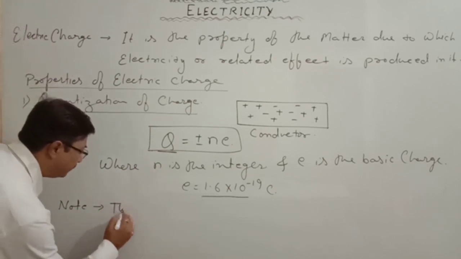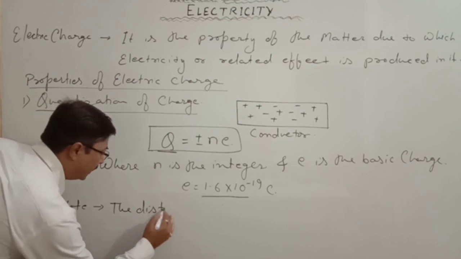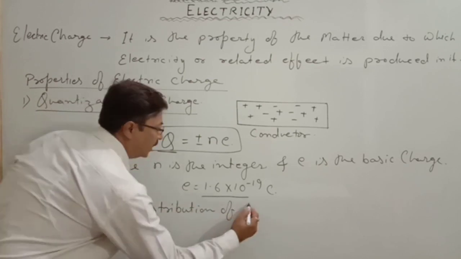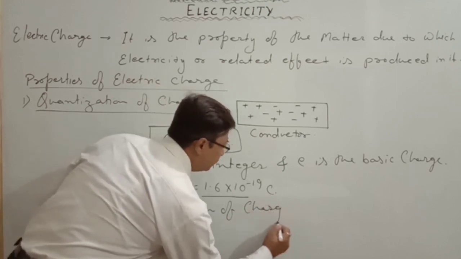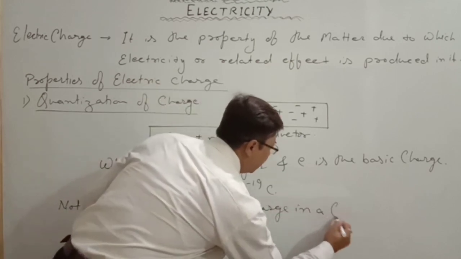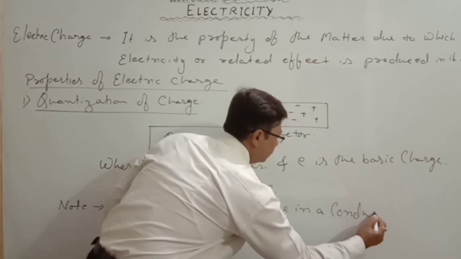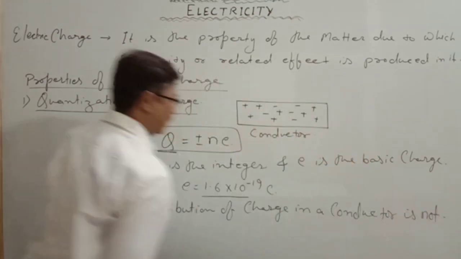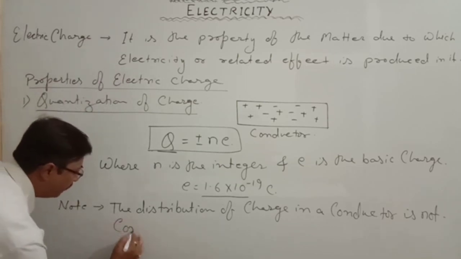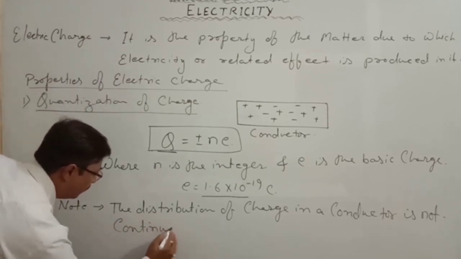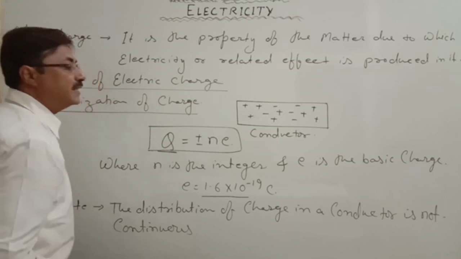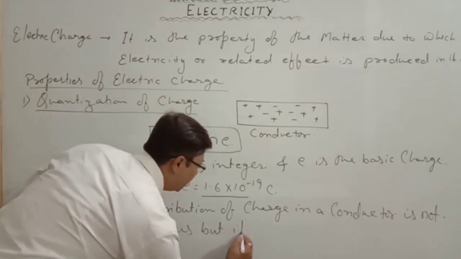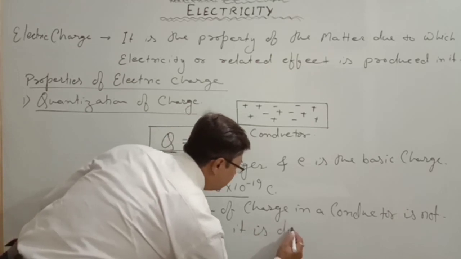The distribution of charge in a conductor is not continuous, but it is discrete.